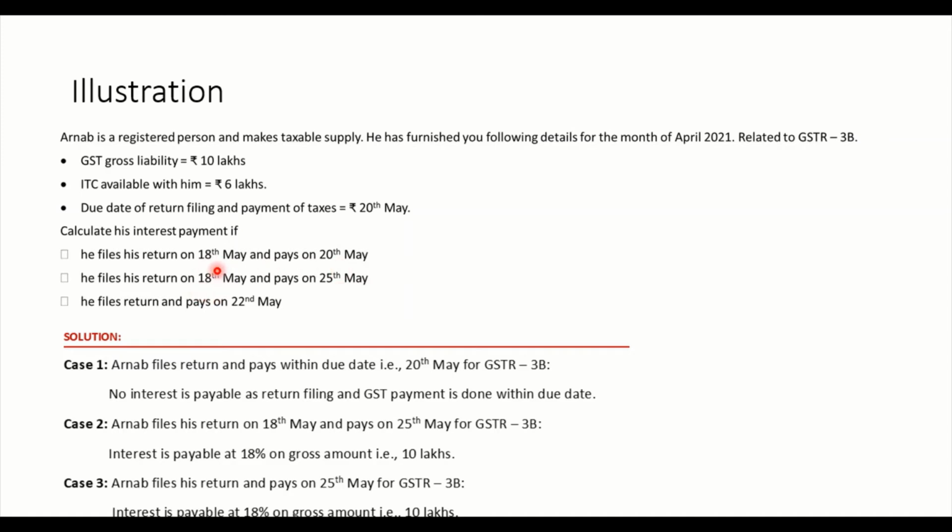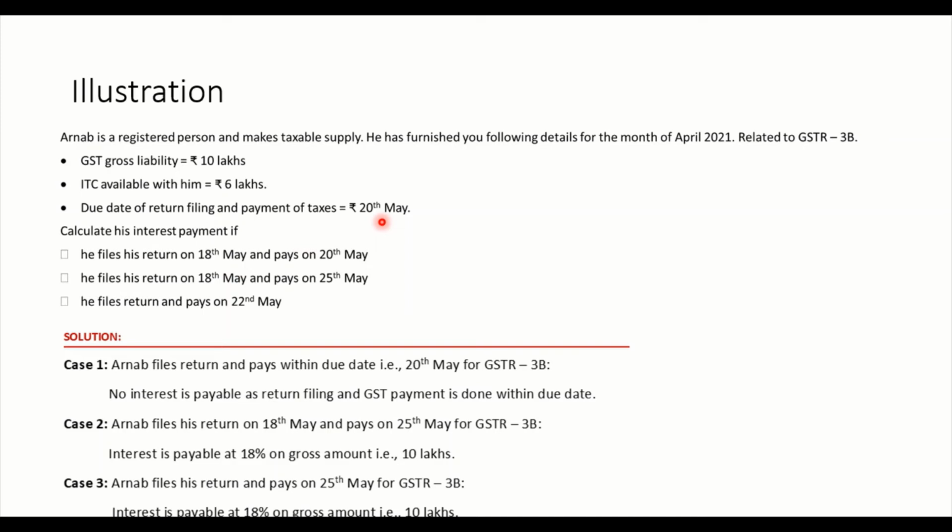On 18th May he is filing the return and paying on 25th May. He files his return and pays on 22nd May. These are the three cases given. Let us see. Arnab files his return. Case 1. Return within the due date. It means 18th May is within the due date.